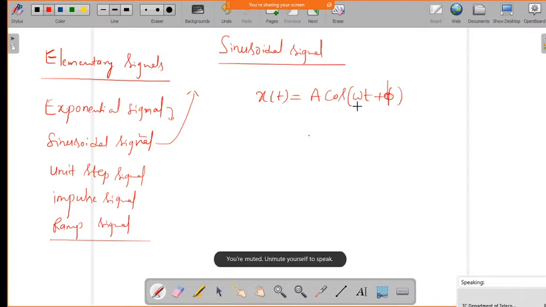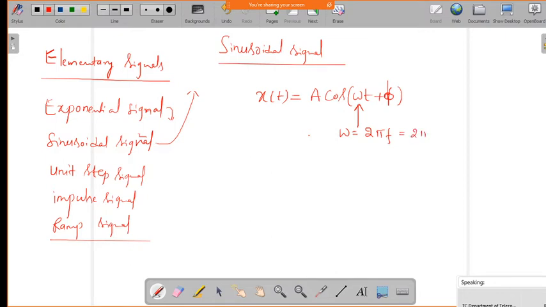Here omega is an angular frequency, which is defined in terms of frequency and time period as 2 pi f or 2 pi by T, that we know, and this phi is the phase shift. You can take it as theta also, but generally we will take it as phi. Now if you plot this function as a function of time,